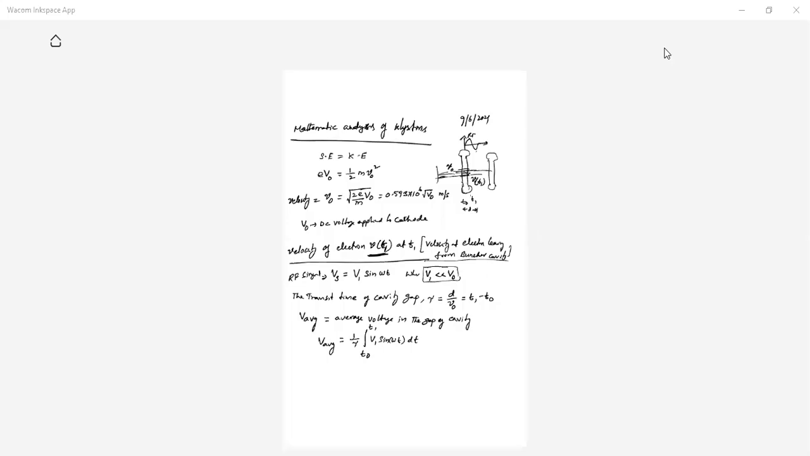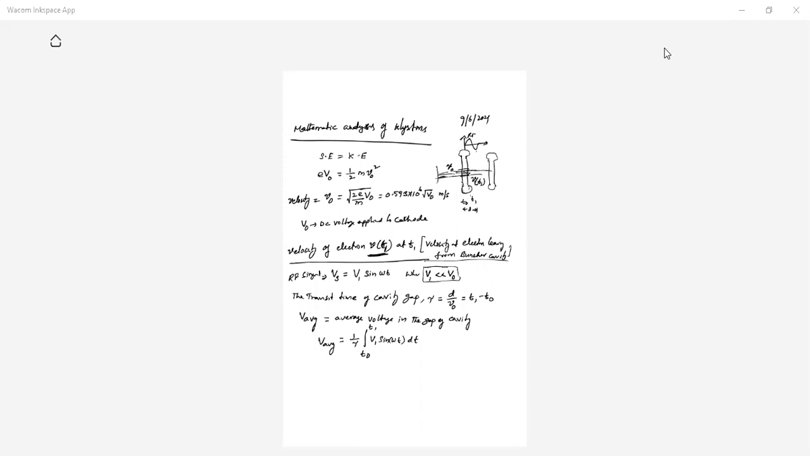Okay, so you need to find out first what is the RF average voltage in the gap of the cavity, due to our RF signal. Now V average in the gap is equal to 1 by tau integral. What are the timings? T naught to T1. What is our signal here? The RF signal, that is V1 sine omega t dt.